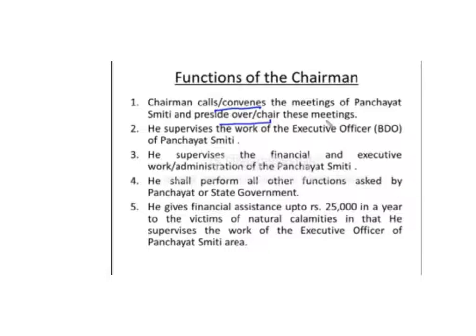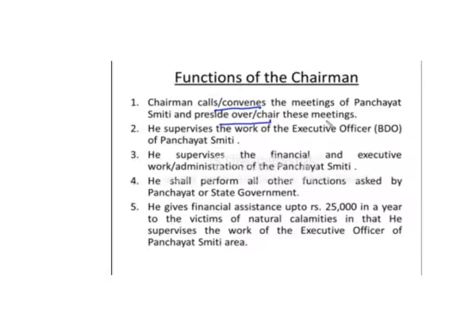So, what is the meaning of this? Natural calamities are like earthquake, floods or cyclone. If somewhere in some village there is a high-range earthquake and there is damage to houses, or floods destroy our agriculture and our houses, then he can give financial assistance.